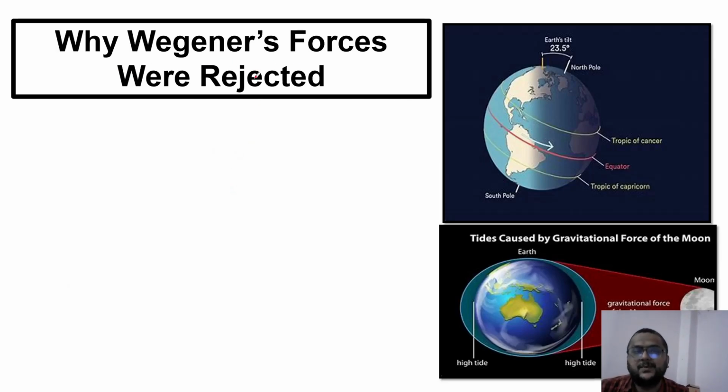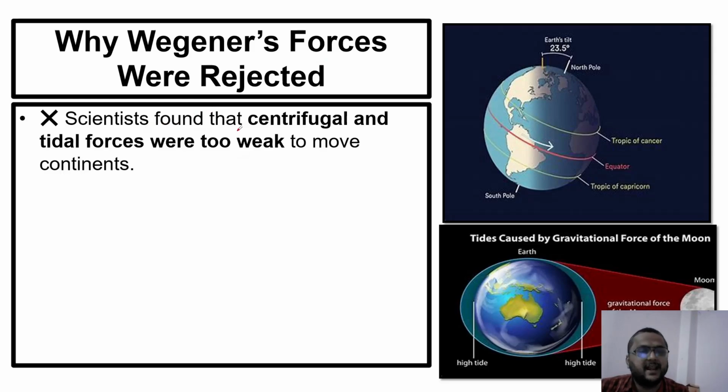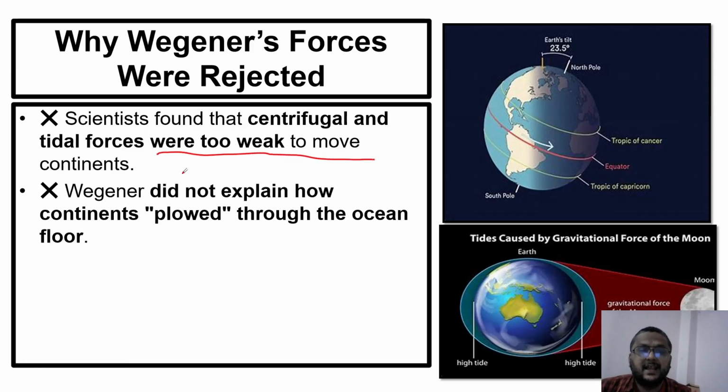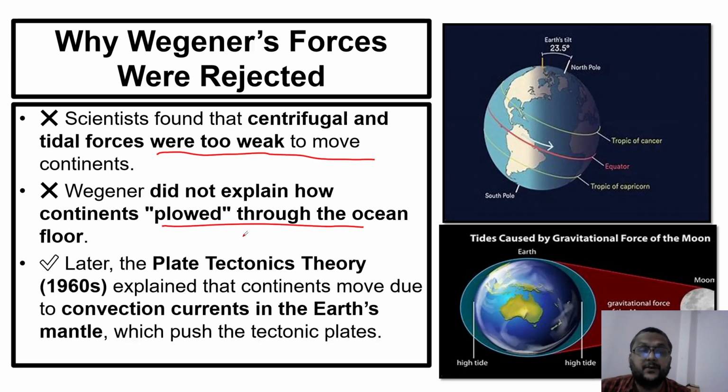Why were Wegener's forces rejected? Scientists found that centrifugal and tidal forces were too weak to move the continents. Second point: Wegener did not explain how continents flow through the ocean floor. But later, a scientific theory came which is called Plate Tectonic Theory in the 1960s.